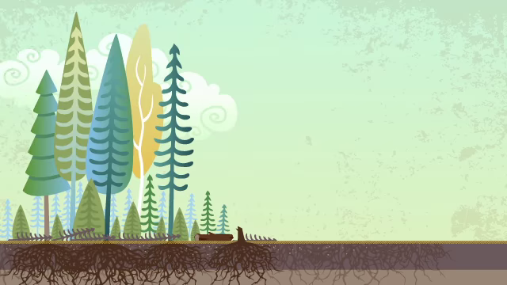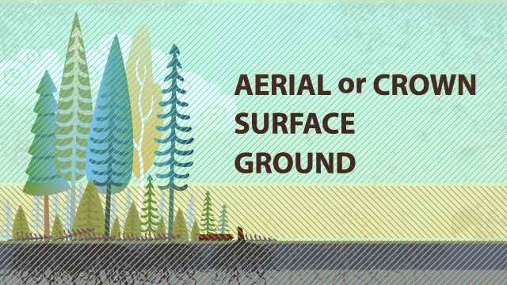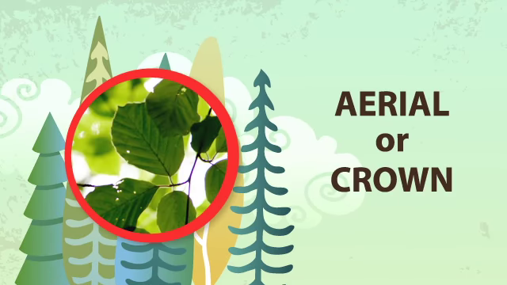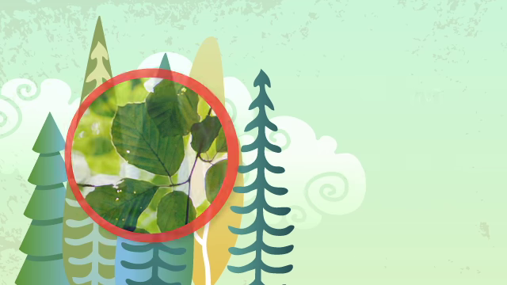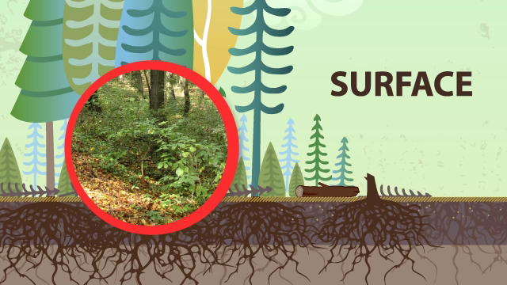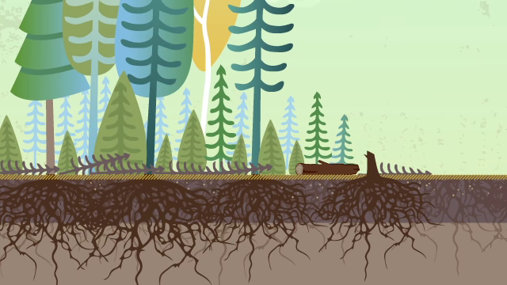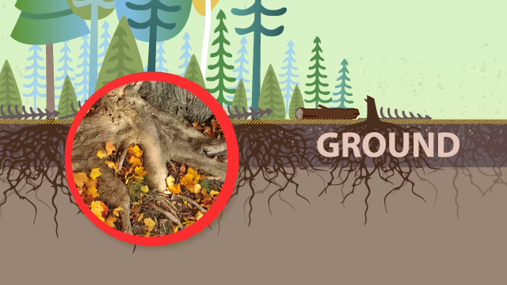Fuels can be classified as ground, surface, and aerial or crown fuels. Aerial fuels include foliage and small branches in the canopy of trees and tall shrubs. Surface fuels include litter, downed wood, herbaceous plants, and small trees and shrubs that are on or near the surface of the ground. Ground fuels are fuels that are below the surface and can include duff, buried logs, roots, and other organic material.